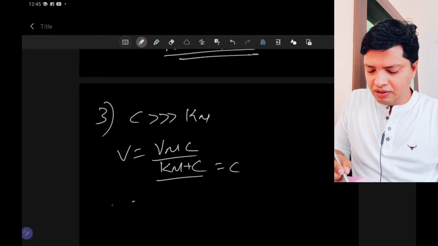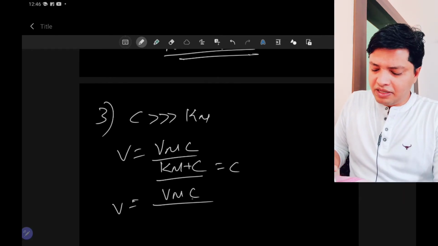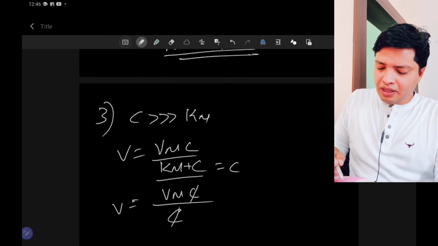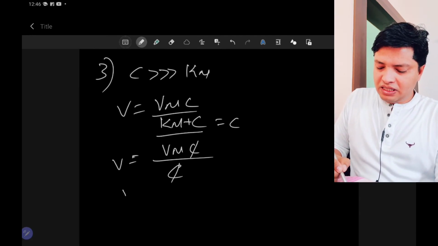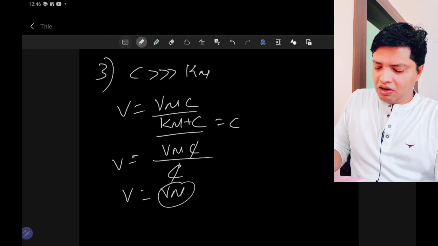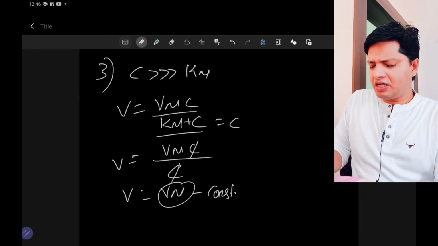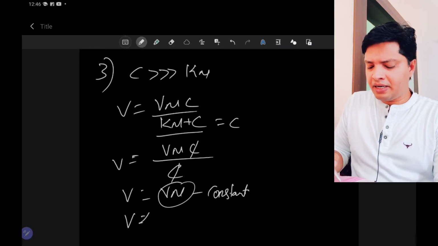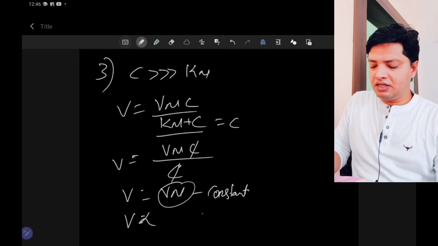So if you modify the equation, velocity is equal to Vm C by C, and this C will get cancelled. So velocity is equal to Vm. What is Vm? It is a constant, the maximum velocity is a constant term, meaning velocity is dependent on nothing here, so it is zero order.